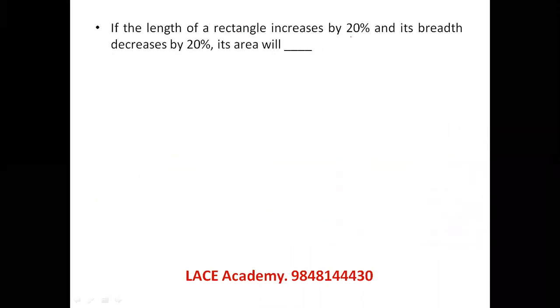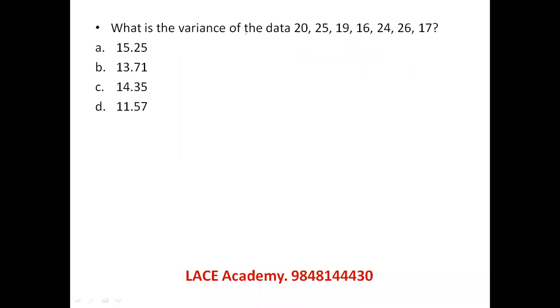Length of a rectangle increased by 20%, breadth decreased by 20%, area? Straightforward compounding. Increase of 20%, 120; decrease of 20%, 80. 12 eights, 96. 96 means overall decrease of 4%. Straightforward question. He's asking whether we know 12 into 8 is 96 or not. Variance of the given data.